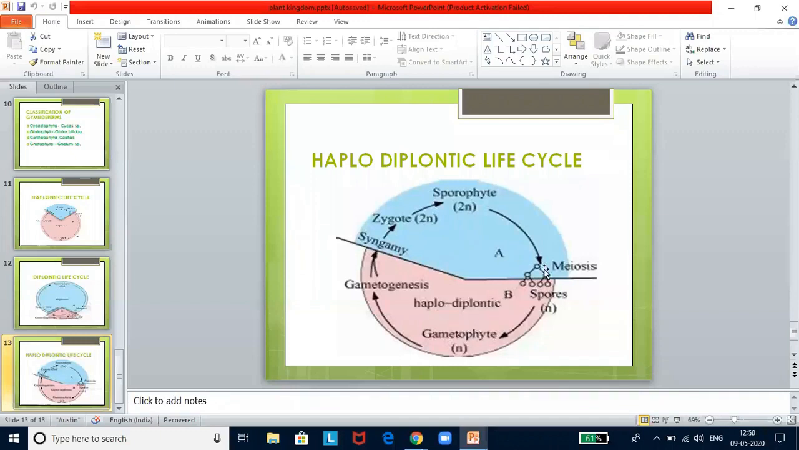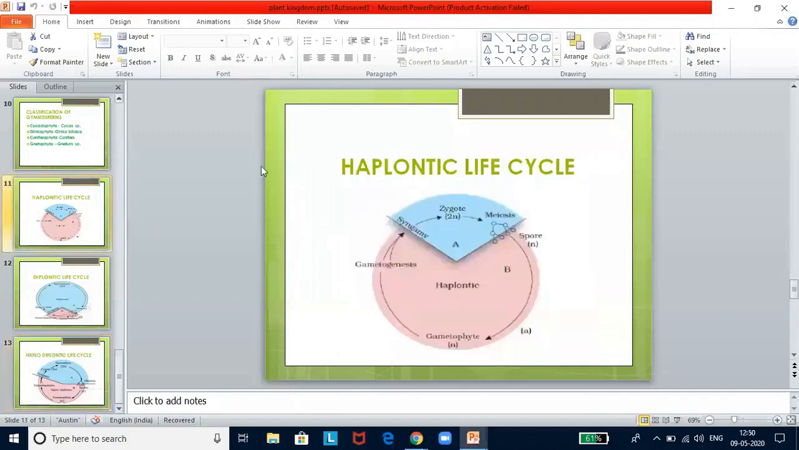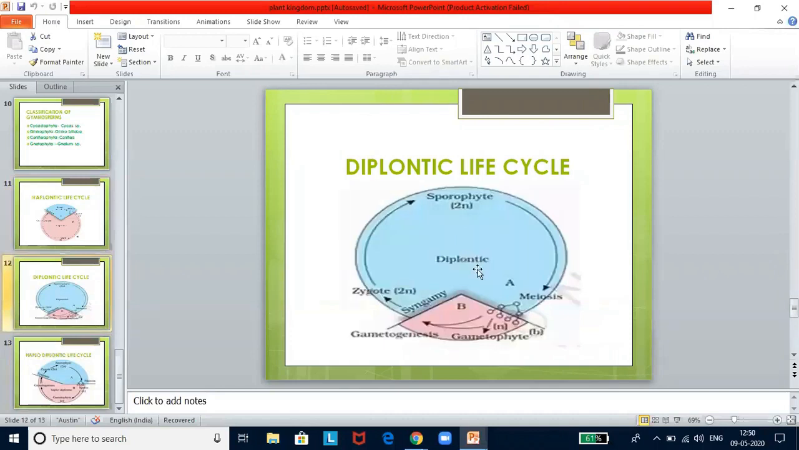So these diagrams are very important, children. They might ask you, for example, they might give you this figure. They might ask you to identify what cycle this is, and then they will remove this 2n and this process, syngamy. Syngamy is fusion of the gametes. So this process they will remove. Then they might ask you what this is and what the gametophyte is. Like this, there are ways in which they will test you.